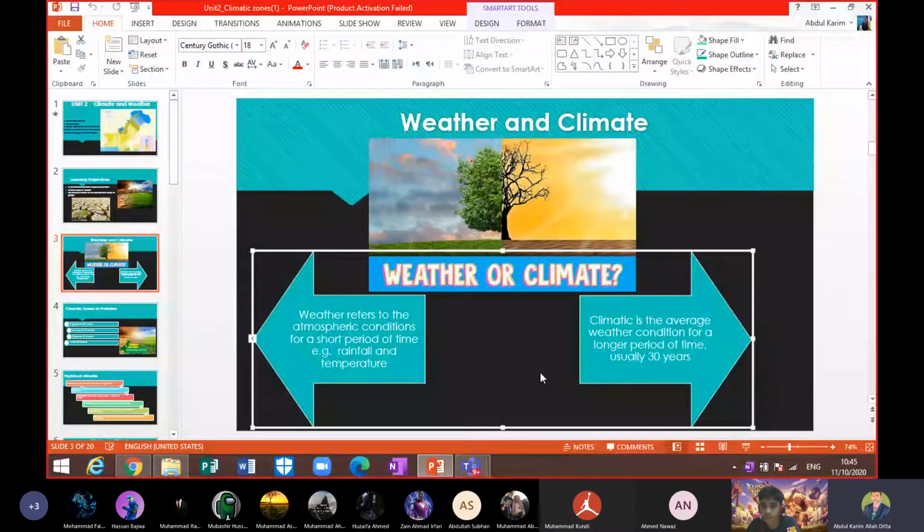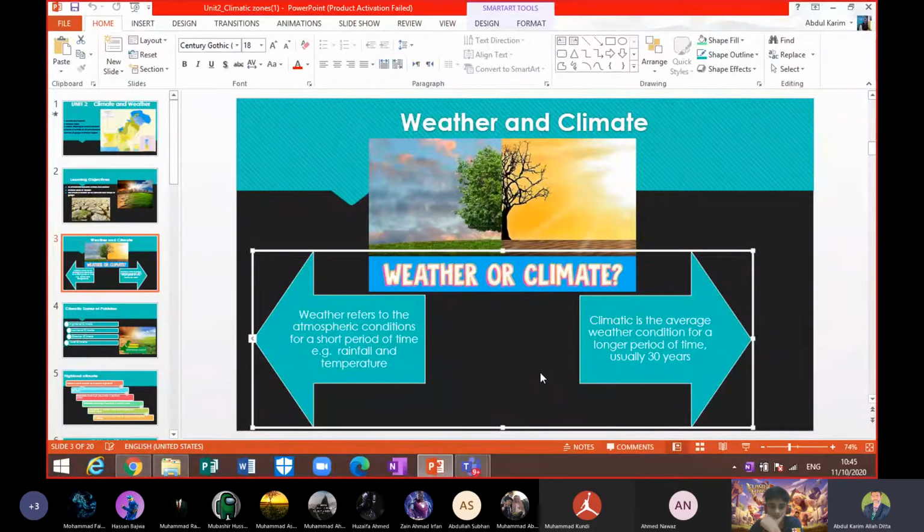Rainfall also affects the weather. Humidity also affects the weather. Cloud cover, sunshine, they also affect the weather. So we have all these topics, one by one, we will study in this chapter. So we will study how do they affect that. If we have the cloud cover in the daytime, what kind of effect do we have near the ground?